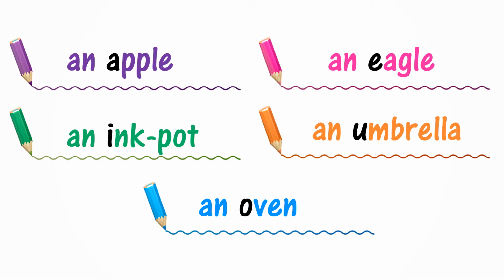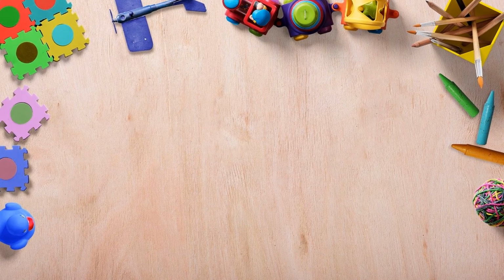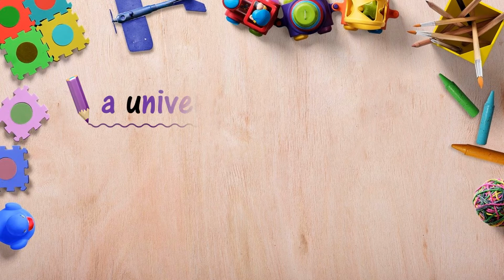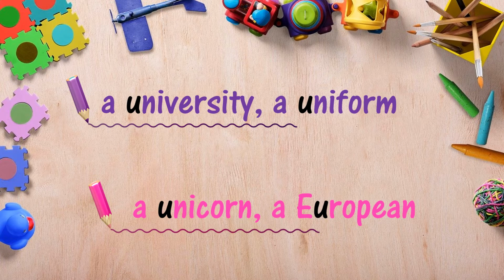But there are some exceptions to this rule, children. They are based on the pronunciation of certain words. Now let us look at some unique examples. We use a before the words that begin with the alphabet U, even though it is a vowel. For example, a university, a uniform, a unicorn, a European. This is because the pronunciation of these words actually begins with alphabet U but has a consonant sound.